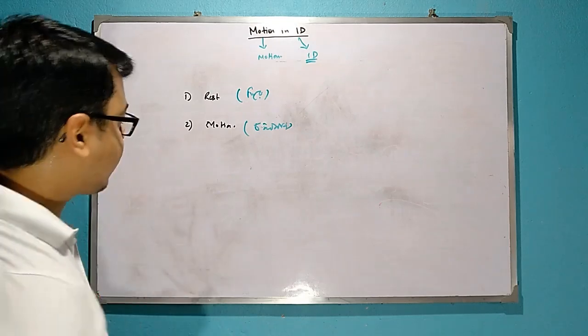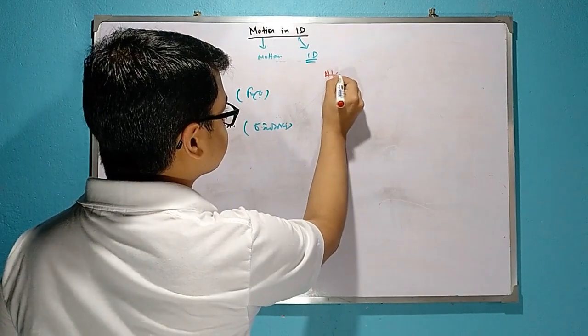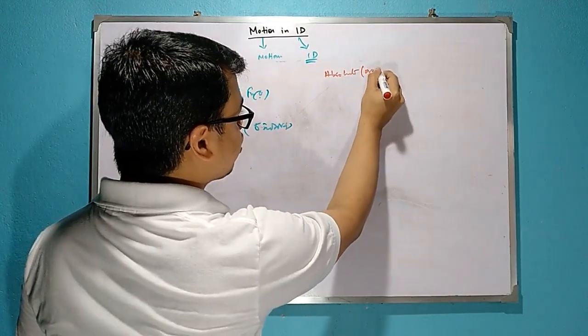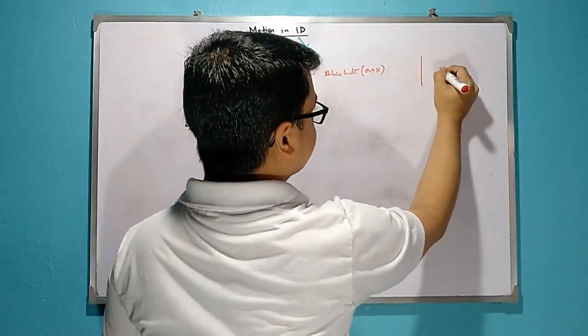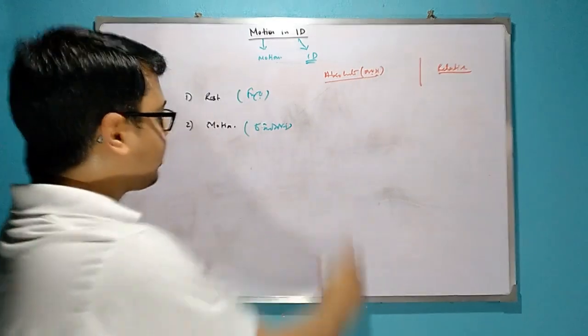So there are another two concepts: absolute, that means param or charam, and relative. What is absolute rest?